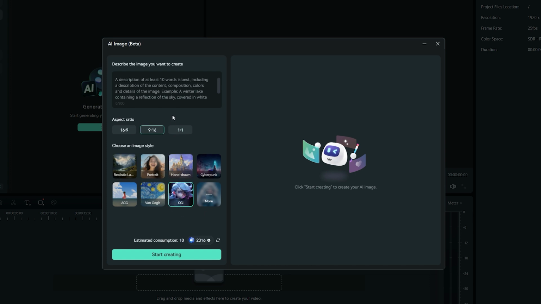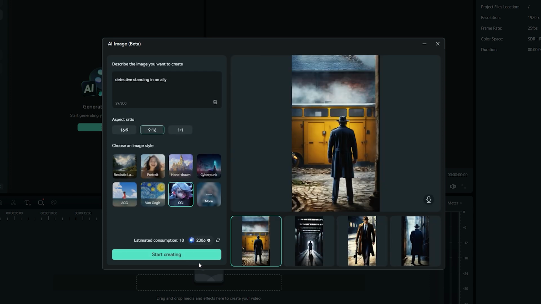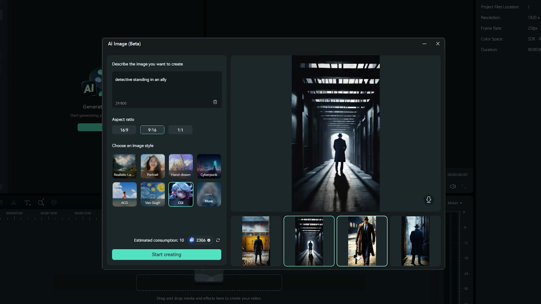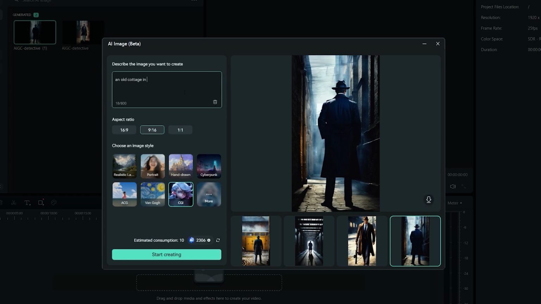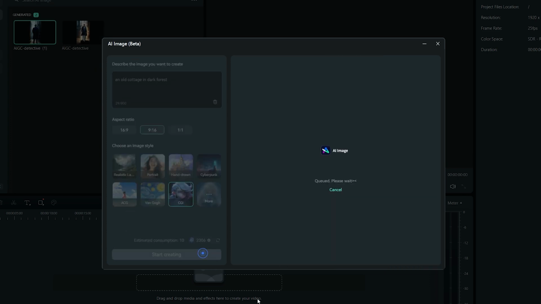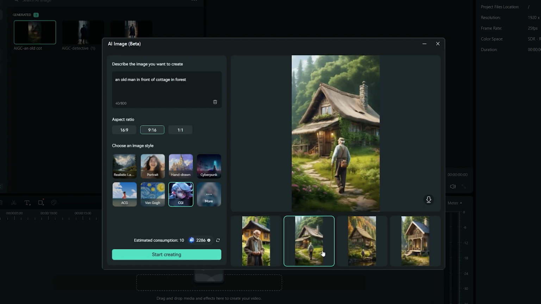Next, we have to select the style for the image. Now the final step is to write a prompt for the image. In the first scene, we want the detective standing in an alley. After writing the prompt, click on Start Creating button. After a few seconds, Filmora 13 will provide you with 4 different images to choose from. Simply click on the image to select it, and then click on this icon to download the image into the media library. Similarly, let's generate other images such as an old cottage in dark forest. You can repeat these steps to generate the images with related prompts.